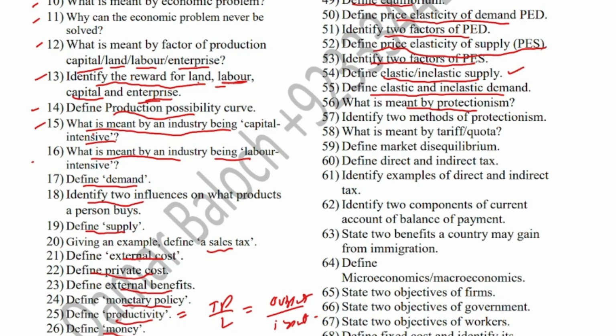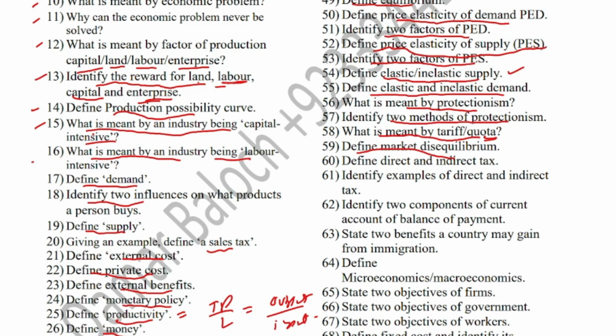What is meant by protectionism? Protectionism includes the methods that are used by the government to protect local industry from international competition, such as tariff, quota, embargo. Identify two methods of protectionism. Different methods of protectionism include tariff, quota, embargoes, and so you can identify any two of them. What is meant by tariff or quota? Tariff is a form of tax that is imposed on imported goods, and quota is the physical limitation that is imposed on the quantity of goods that can be imported into the country.